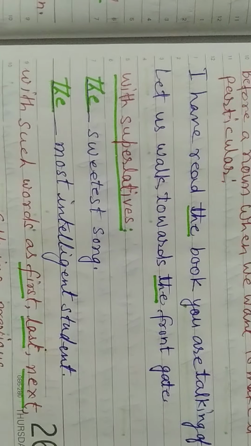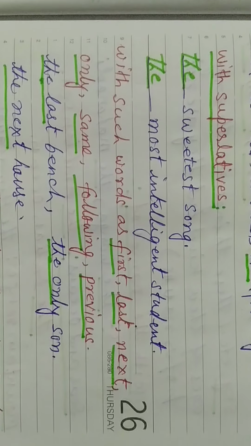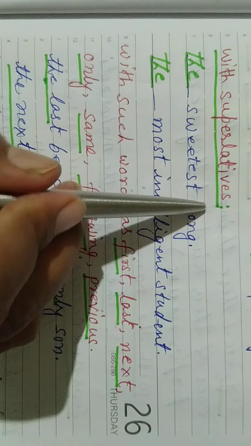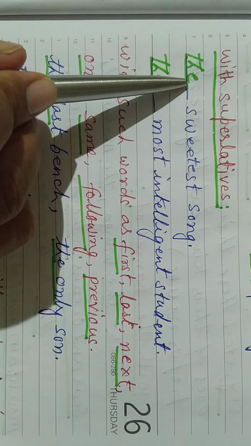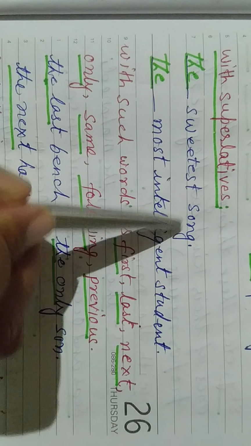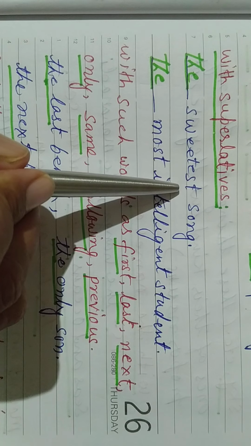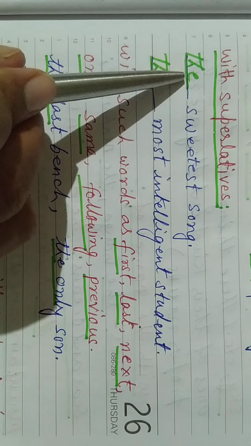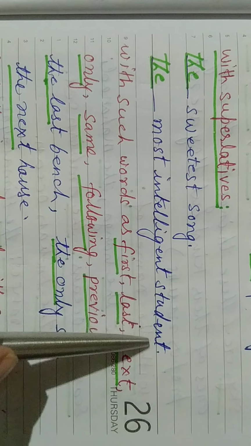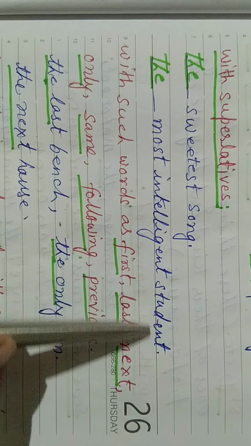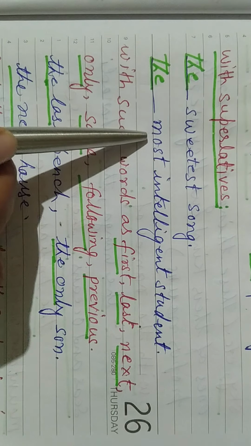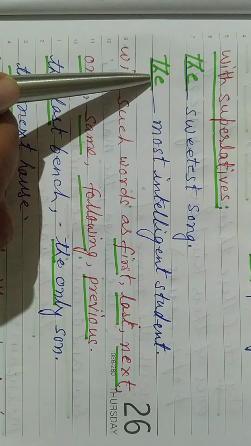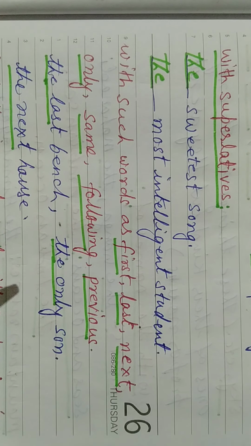With superlatives. Before the superlative degree, we use the. For example, the sweetest song. Sweetest is the superlative degree. So before a superlative, we use the. The most intelligent student. So most intelligent means superlative degree. So before the superlative degree, we use the. When we see a superlative degree is there, we use the.